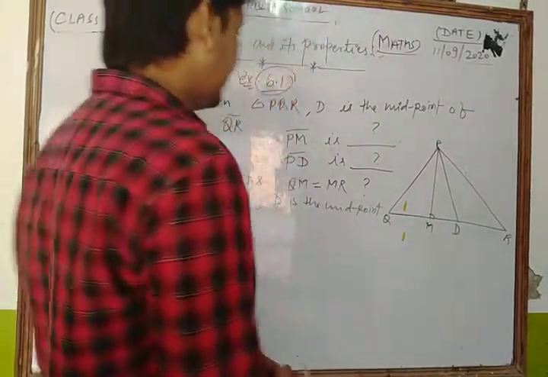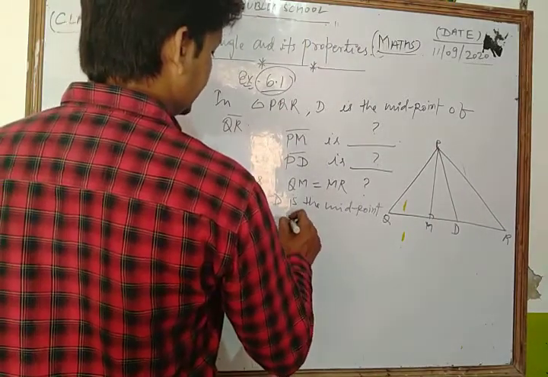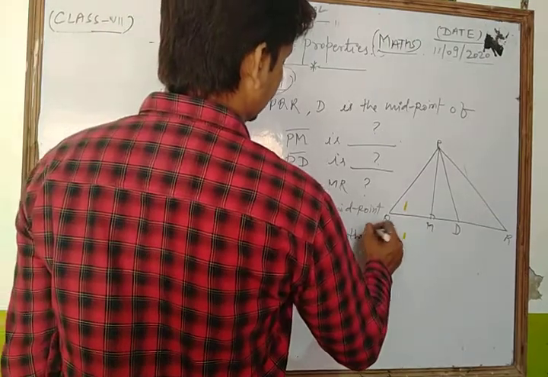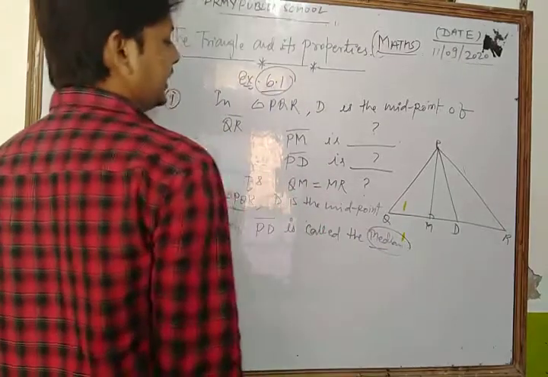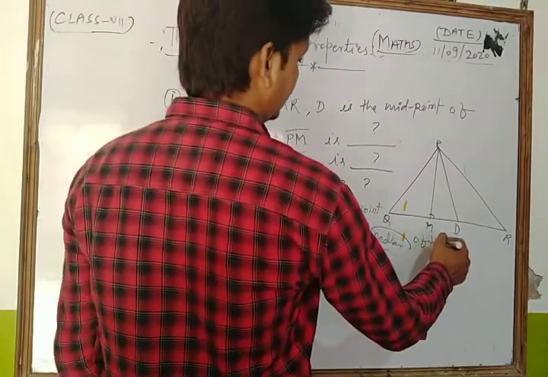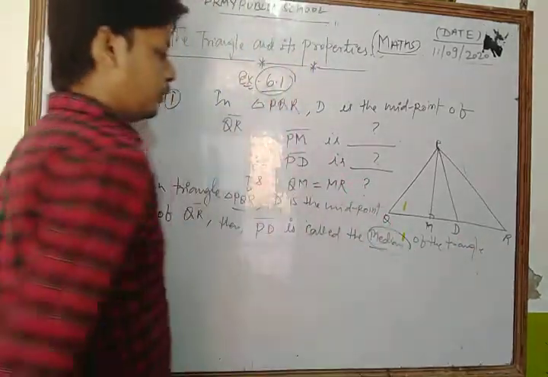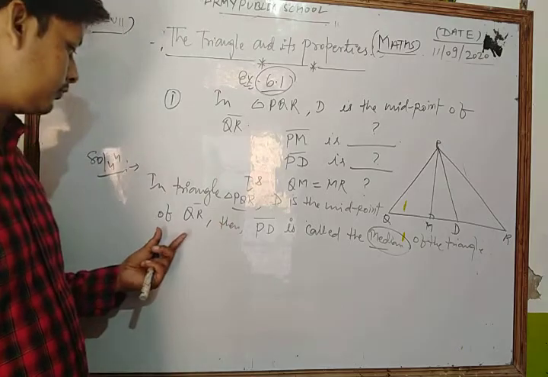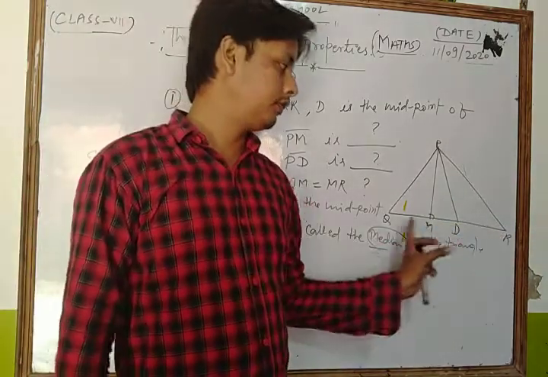It is the median. Then the line segment PD is called the median of the triangle, because D is the midpoint of QR.